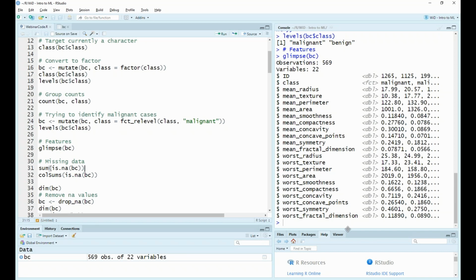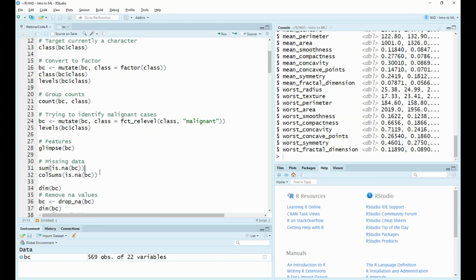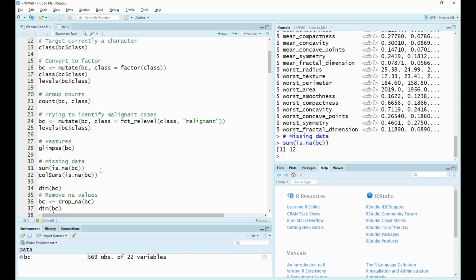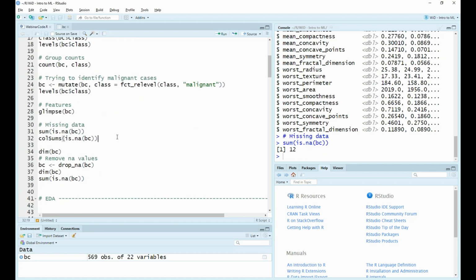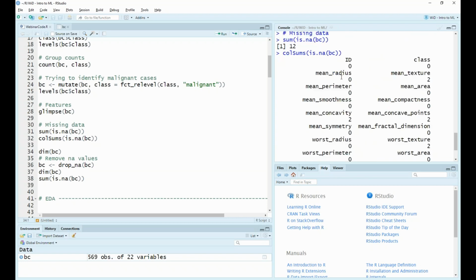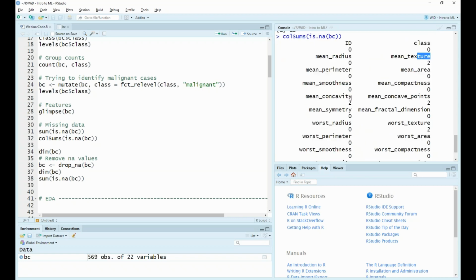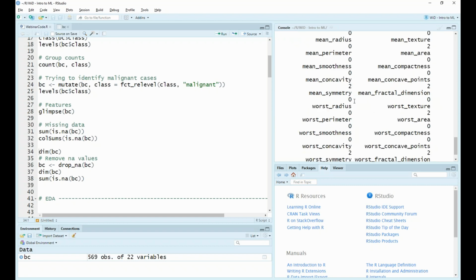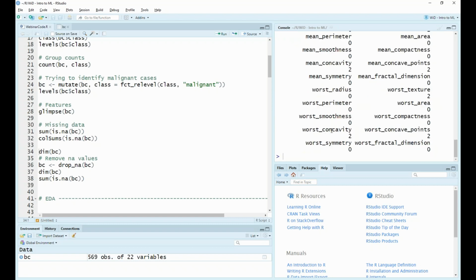So now let's turn our attention to the EDA. So first, we're just going to attempt to see what's actually in our data, how much is missing. And to do this, we're going to just do a sum on whether any values are NA. And if we run this, we can see that we actually have 12 cells in our data that are NA. And if we run this on a column by column basis, we can see that these are kind of scattered about the data. So we have one in mean texture, one in mean concavity, excuse me, etc. So we might want to get rid of these.